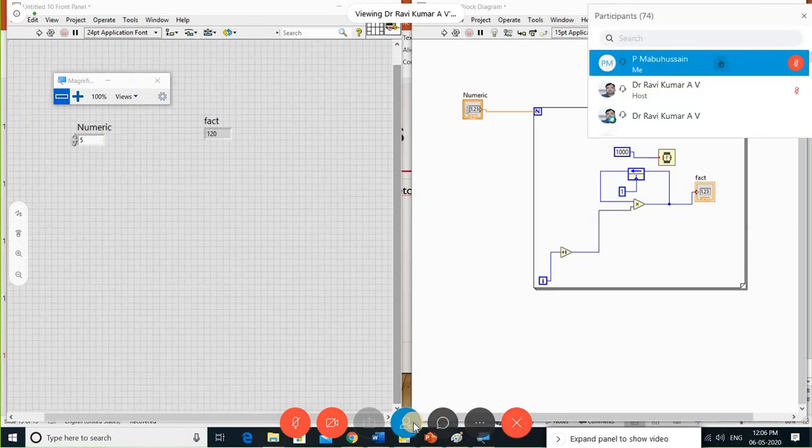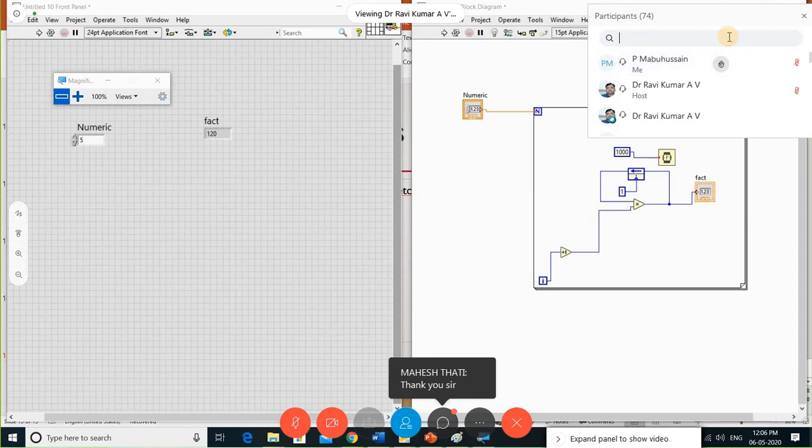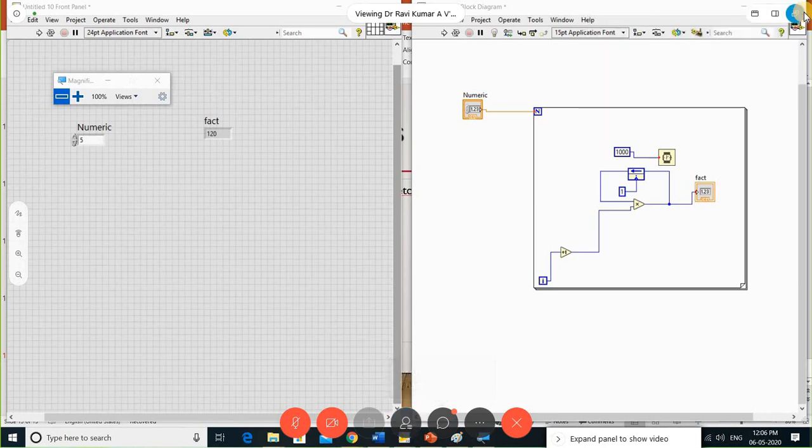Pardon, sir? Sir, you were talking about antennas and radars. Yes, sir. Sir, tell me, sir. Please tell me, sir. Sir, you were talking about antennas and radars, no, sir. How can we use them in LabVIEW, sir?